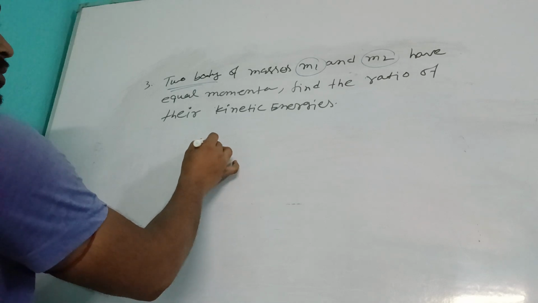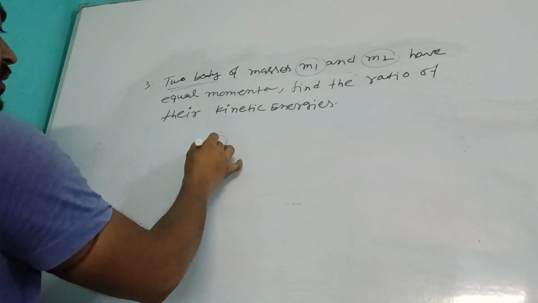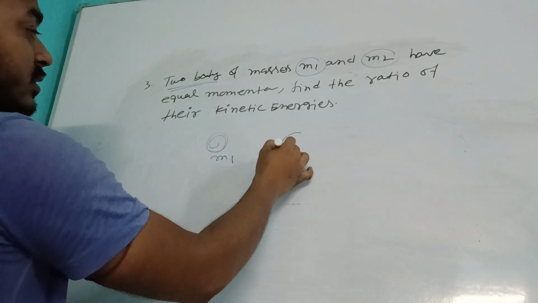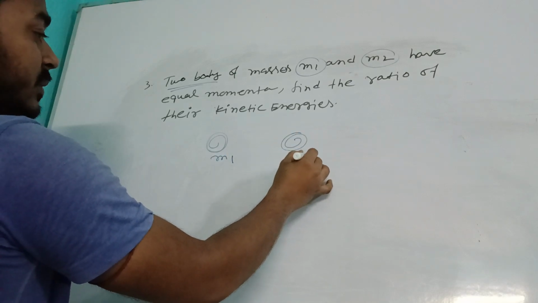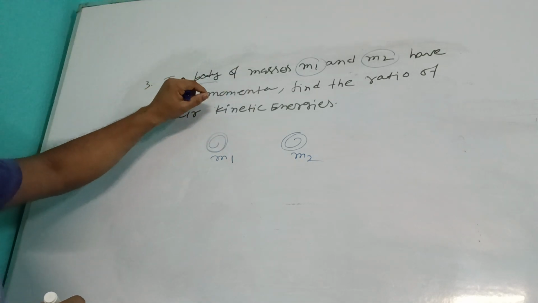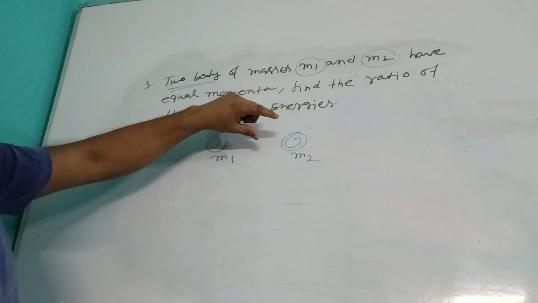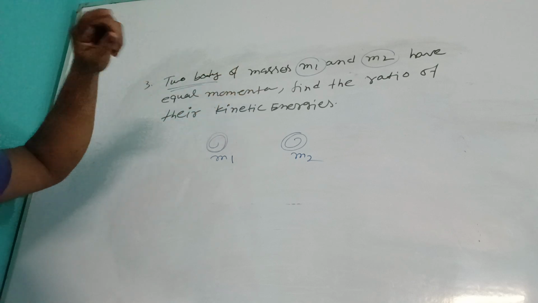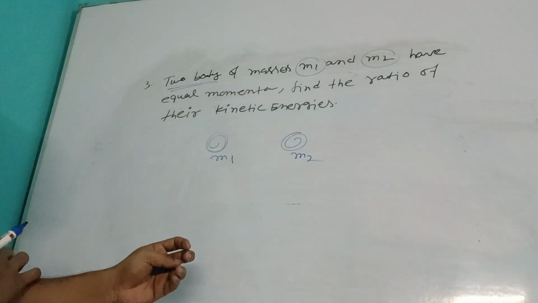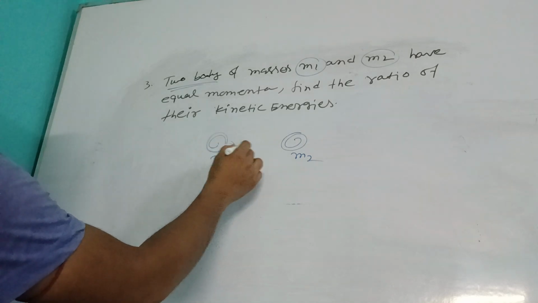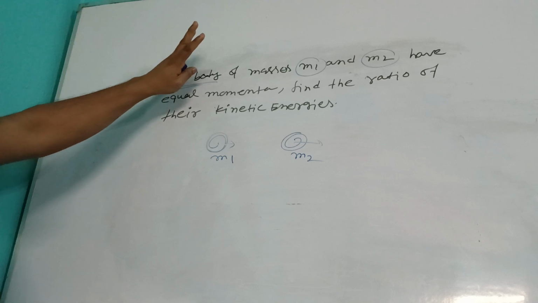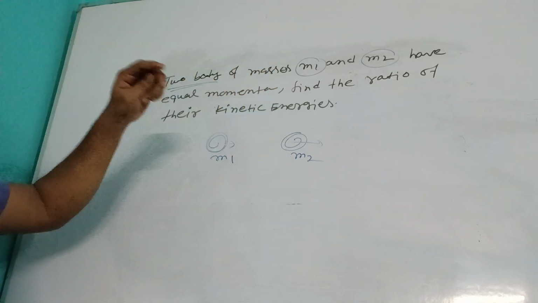So this is the object of mass m1, and this is another object whose mass is m2. Equal momentum means their momentum is same. Two different bodies and they are in motion. But here it is written their momentum is same. Find the ratio of their kinetic energy.